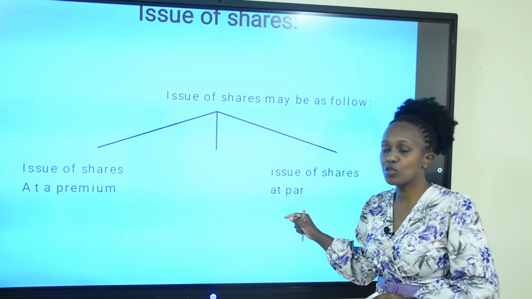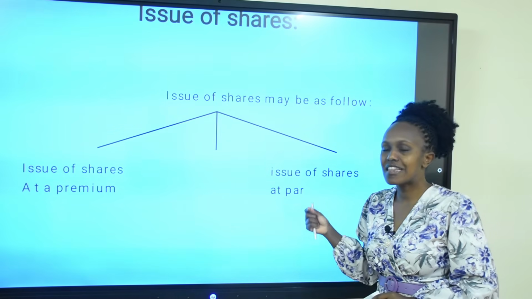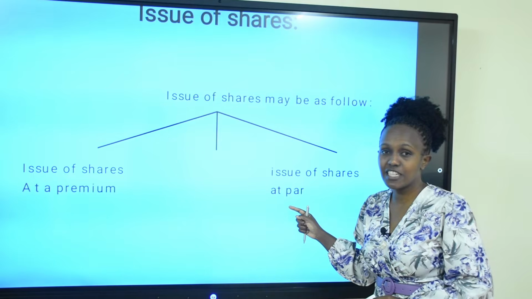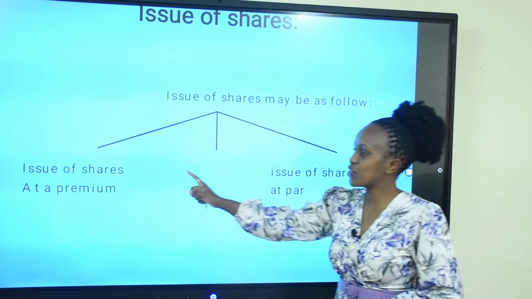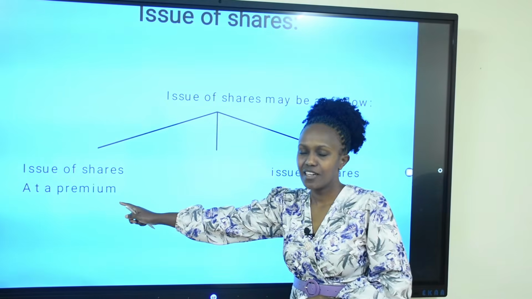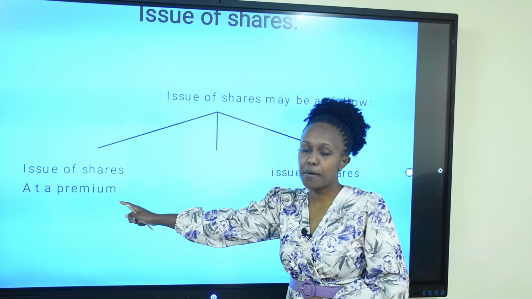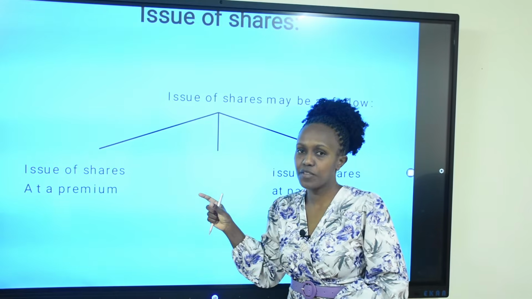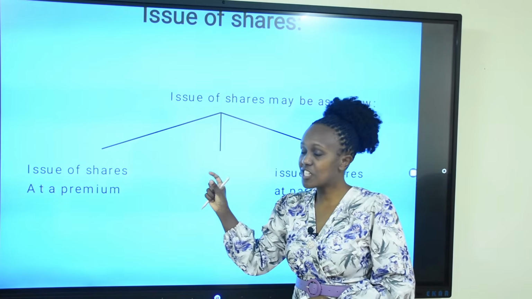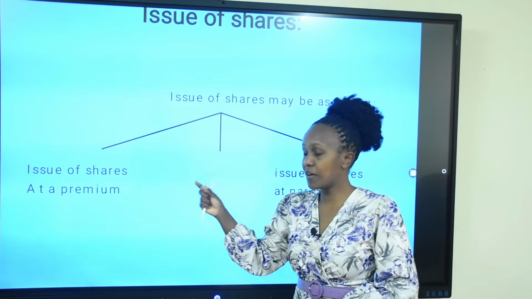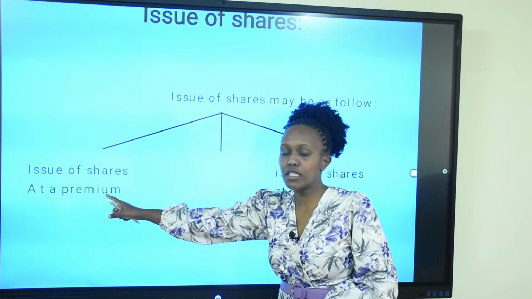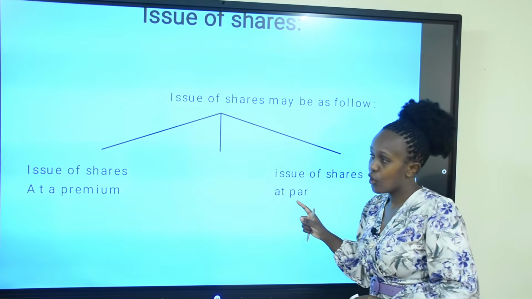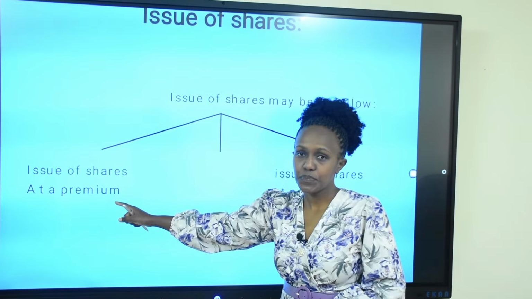Sometimes you may also issue the shares at more than their par value. So as we have said, if a share's par value is 10 shillings and you issue the share at 15 shillings, you have issued the shares at a premium. The premium here being the 5 shillings above the par value. So for every share, the 5 shillings above the par value is what we are going to be calling a premium. So shares can be issued either at par or they can be issued at a premium.